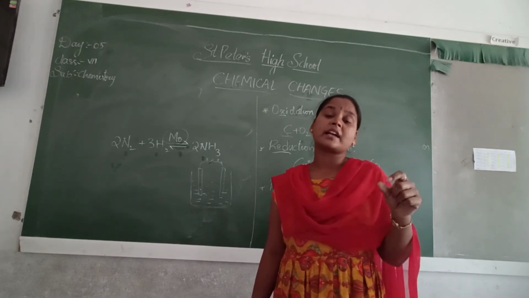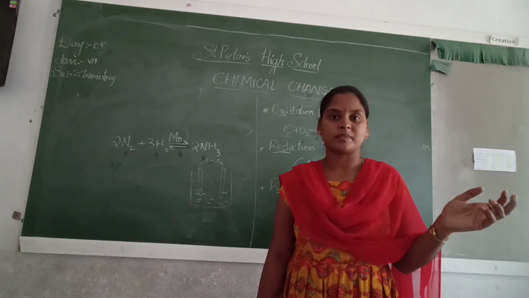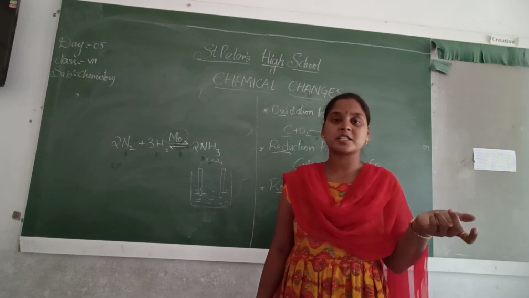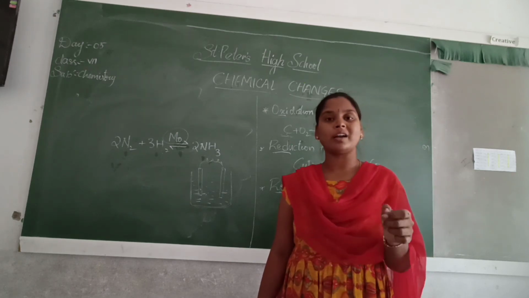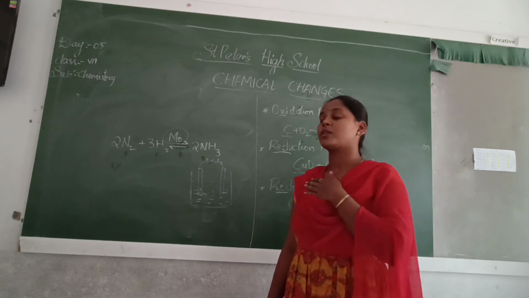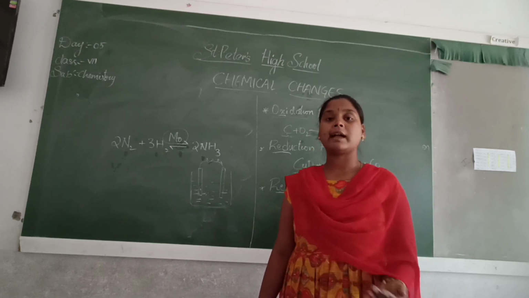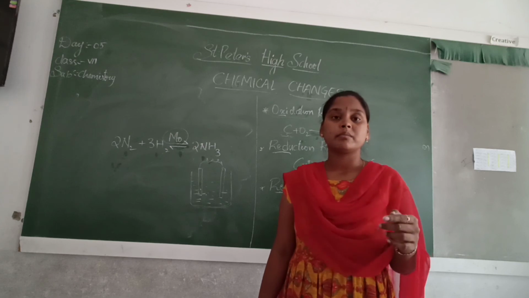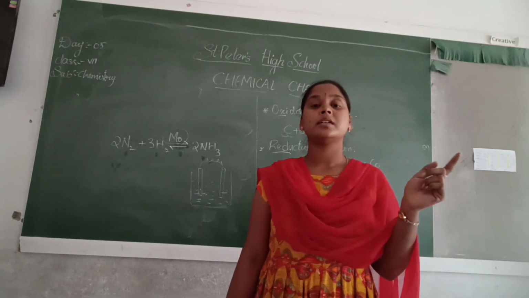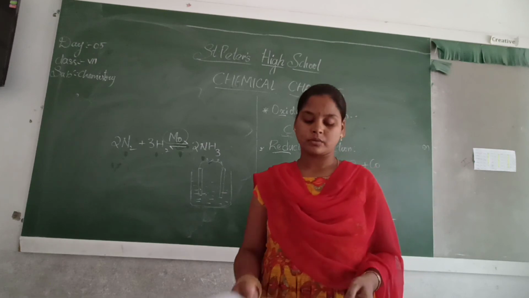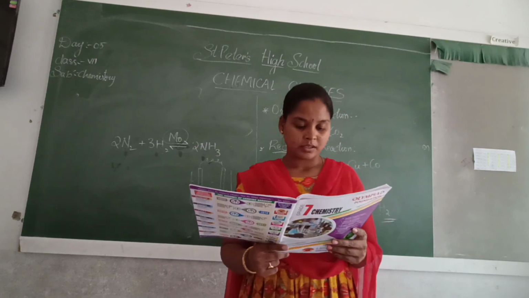Iron easily reacts with water and oxygen. If the reaction takes place, the iron starts to decompose. To avoid that, we do this electrolysis process or galvanization process. Galvanization is nothing but dipping the iron into a zinc solution. This is called galvanization.